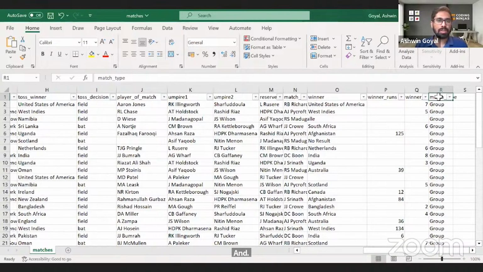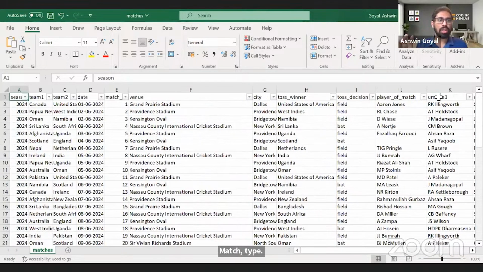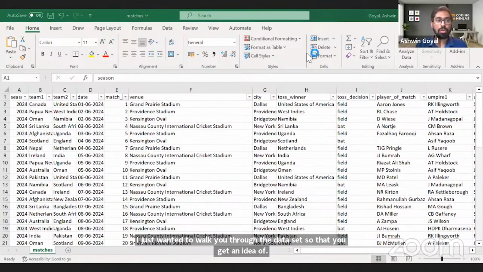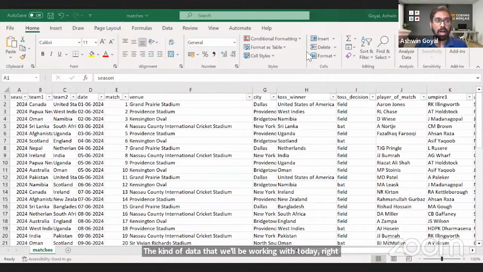Now, this is the data set, right? I just wanted to walk you through the data set so that you get an idea of the kind of data that we'll be working with today, right? And that will give you a sense of the kinds of graphs, charts that we intend to present or that we intend to build today, right? So that's the intent here.